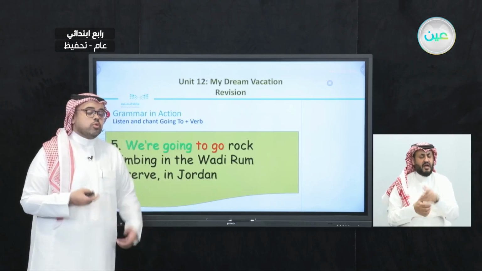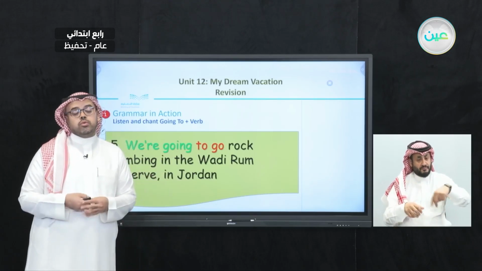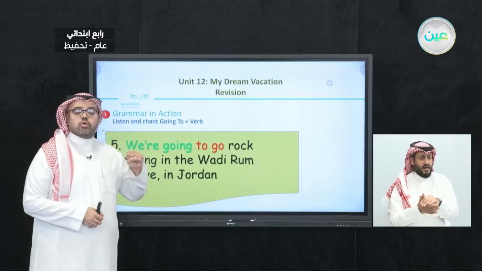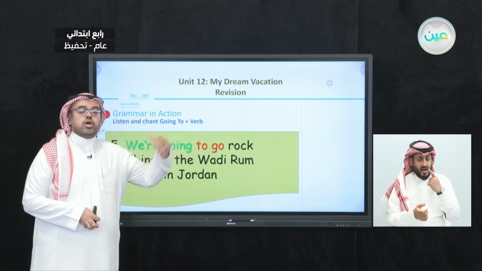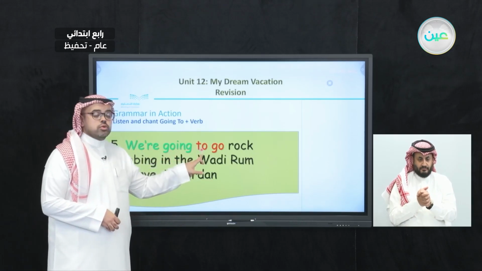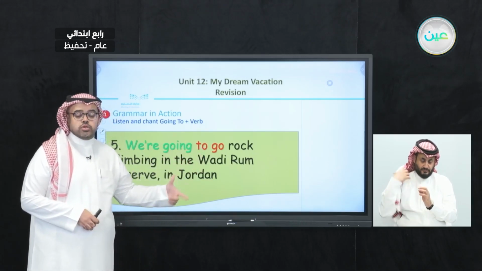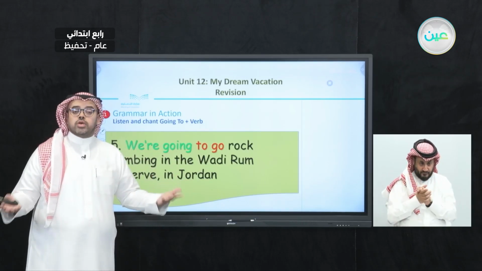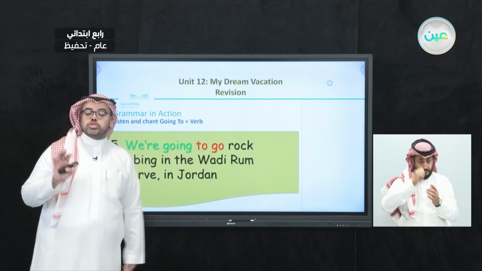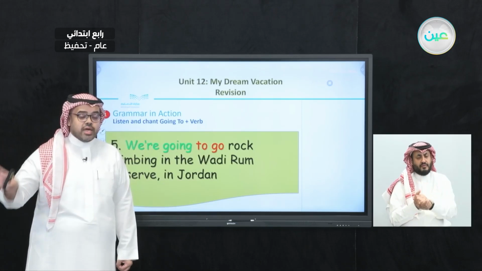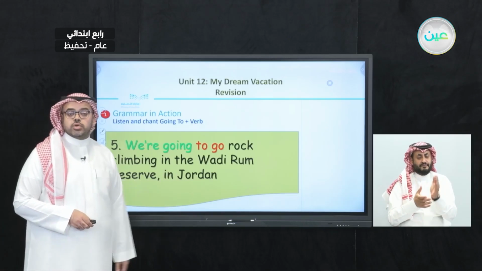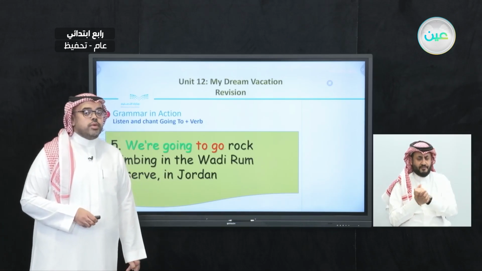So this example will show exactly the difference between when we say go to a place and going to talk about our plans in the future. So here going to is actually what we use to express or to talk about our plans. But here go is another verb, which is to go rock climbing, to practice rock climbing when we go to the reserve that we can find in Wadi Rum in Jordan.